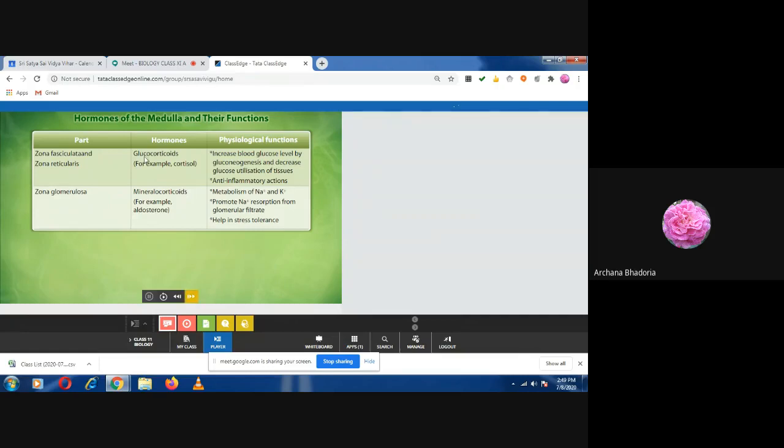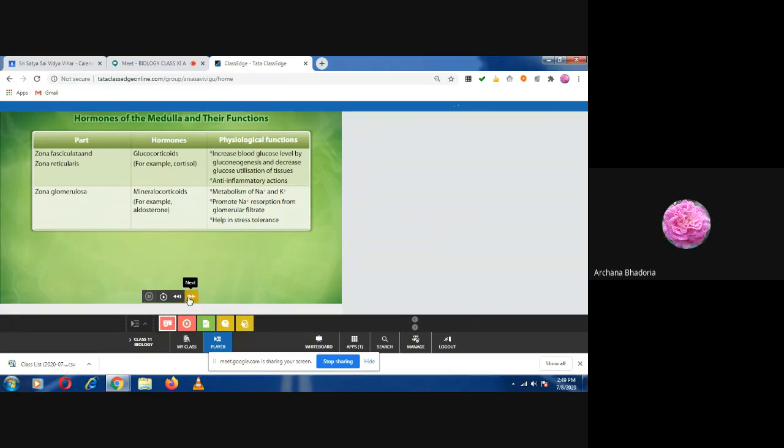Remember, glucocorticoids, corticoids are secreted by the cortex only. Two or three slides have had wrong headings. So you remember that way. It is secreted by the cortex. Mineralocorticoid is also secreted by the cortex. Everyone noted?